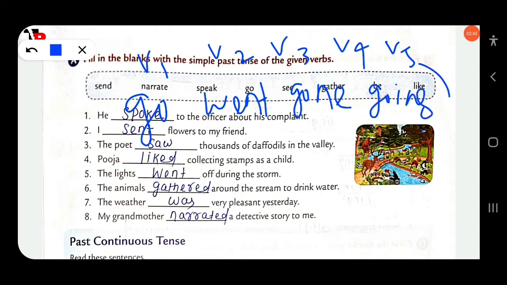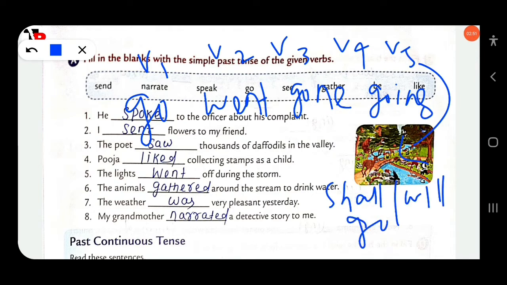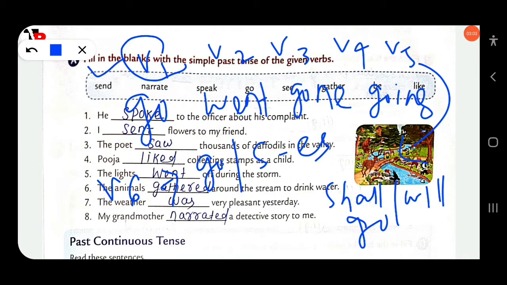Then V5 is shall or will go. Then another verb form, V6, you have to add s or es. Clear? There are basically 6 forms of the verb: V1, V2, V3, V4, V5 and V6. Go, went, gone, going, shall or will go, then goes.